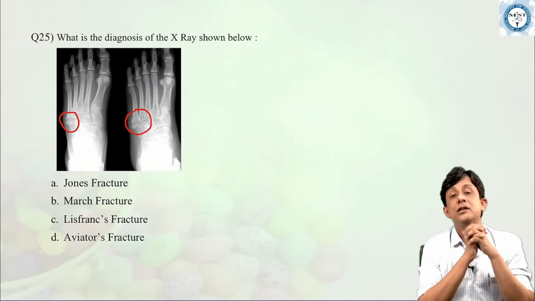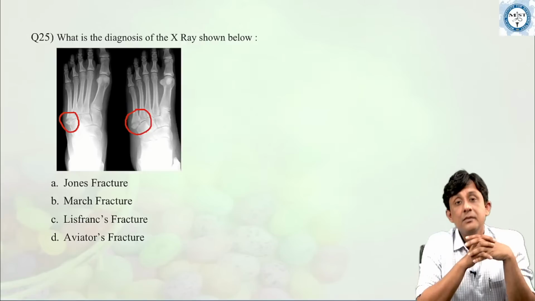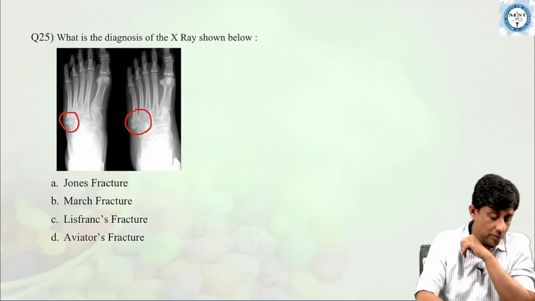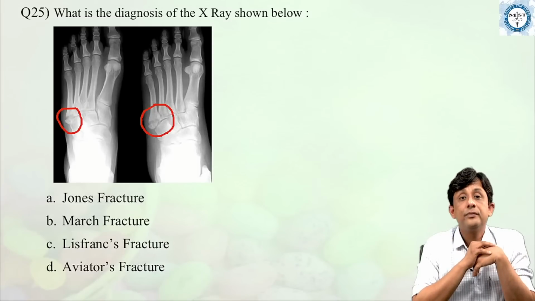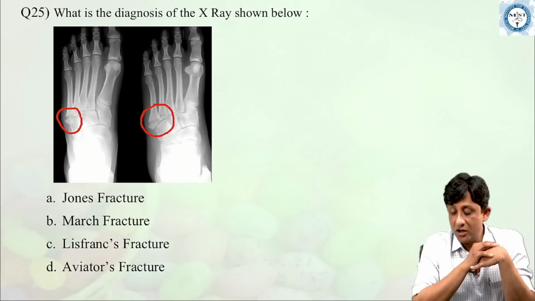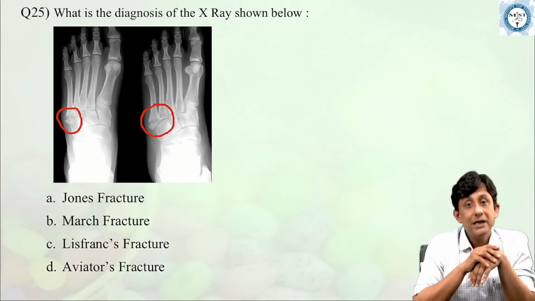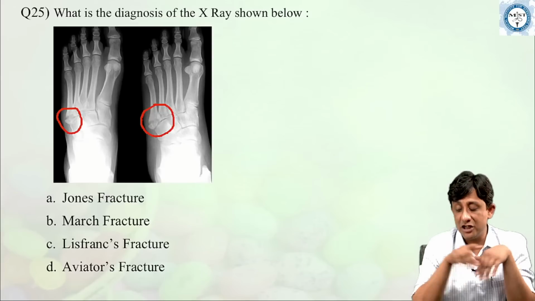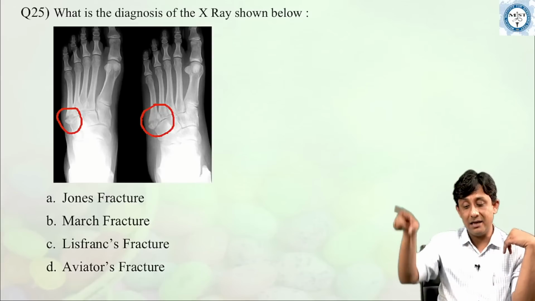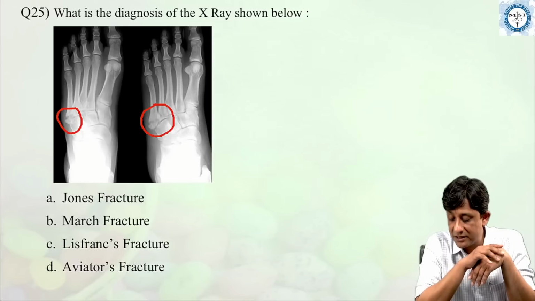The final question for today would be again an X-ray, just to identify what this is. You have an X-ray of the foot, an anteroposterior view and an oblique view, showing a fracture which is marked by a circle. What is the diagnosis here?